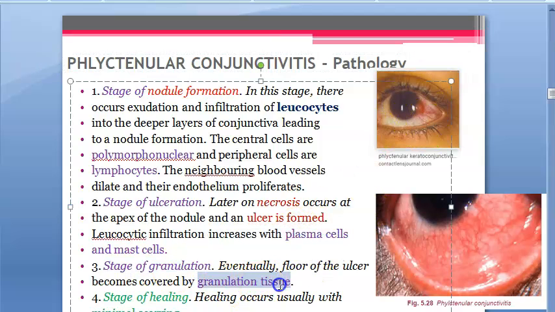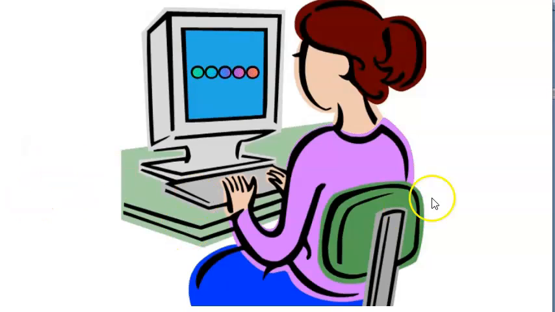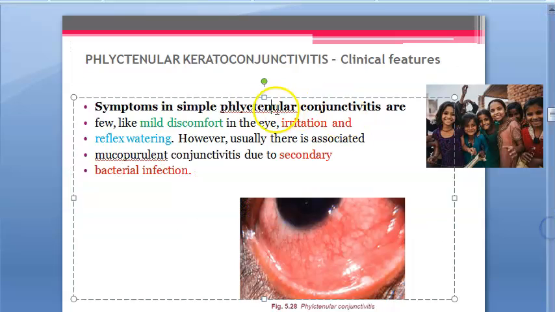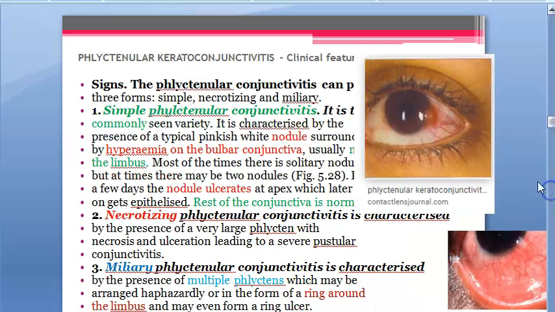Then granulation, where you'll have granulation tissue at the floor of the ulcer. Then you have healing. Okay. Then it will leave only minimal scarring. Okay. This is the conjunctiva. So if you check, what will you see? These people will have mild discomfort, irritation, watering of the eye. But they can go into secondary bacterial infection.